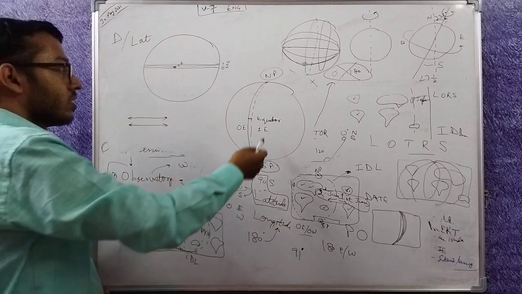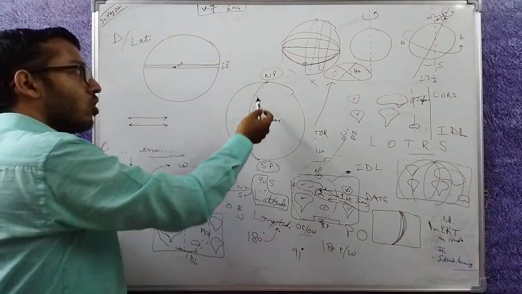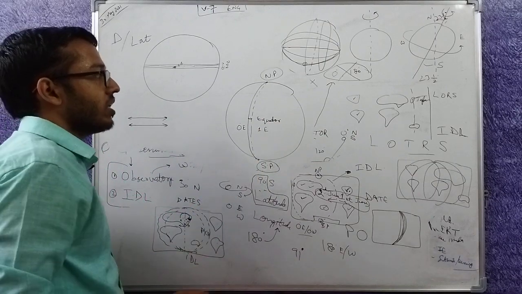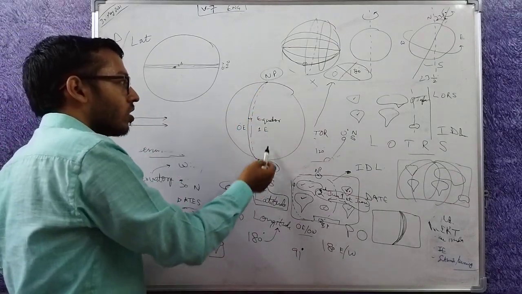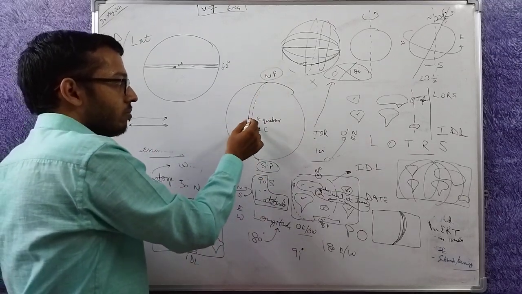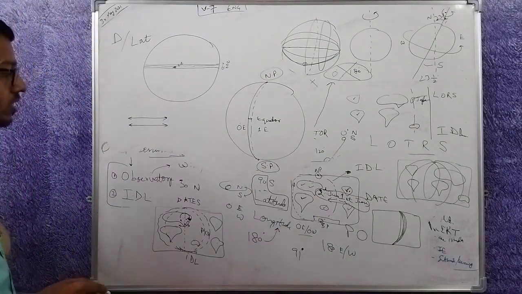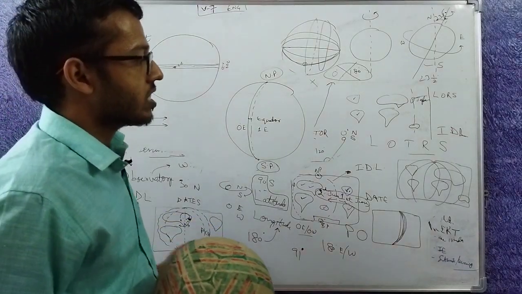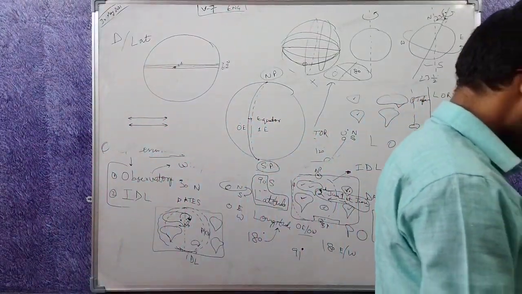In case of longitude, since these are semicircles and all originating from one point and terminating at one point, distance at where they begin or terminate will be 0. They will be maximum at the equator. So this is what you need to know. We will see this in great detail later. It's all in the syllabus.